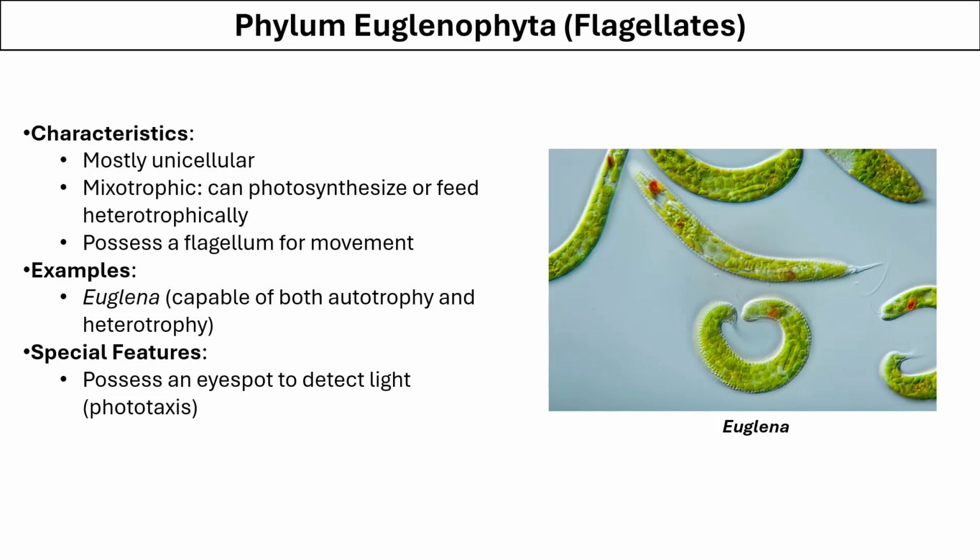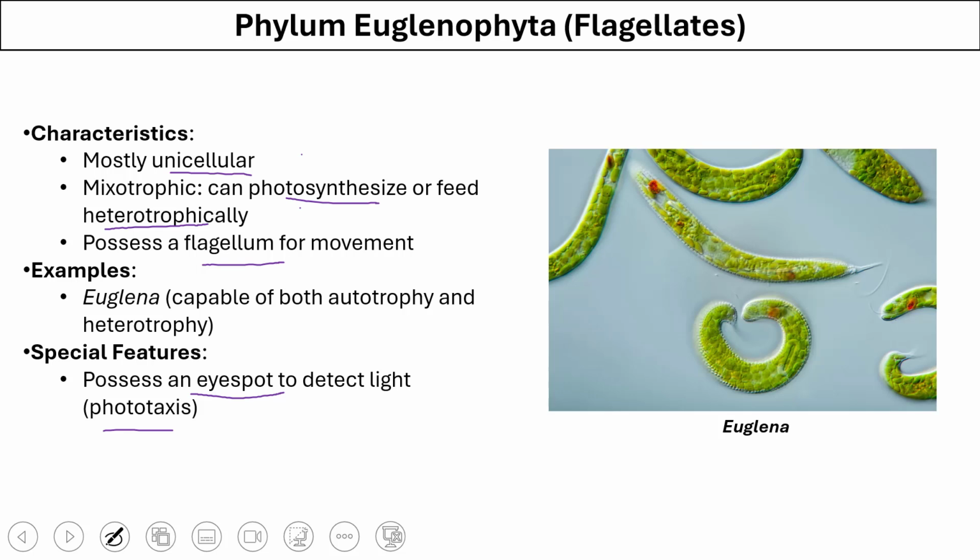They are also important in producing oxygen and perform photosynthesis. Euglenophyta are mainly flagellates. They have flagella in their body for locomotion. They are mostly unicellular. They are mixotrophic. They can perform photosynthesis as well as feed on the external food sources. They possess flagella, as already mentioned. They have a unique feature where they possess an eye spot-like organelle which detects light and help them in phototaxis, that means moving in the direction of light.